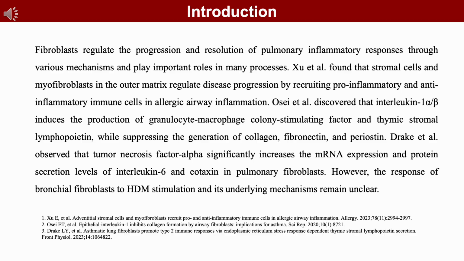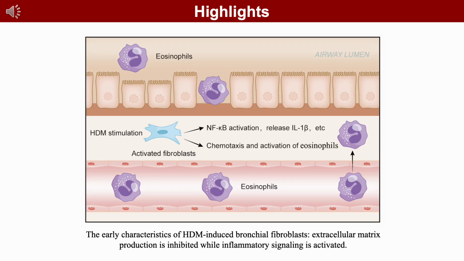Drake et al. observed that tumor necrosis factor alpha significantly increases the mRNA expression and protein secretion levels of interleukin-6 and eotaxin in pulmonary fibroblasts. However, the response of bronchial fibroblasts to HDM stimulation and its underlying mechanisms remain unclear. The highlight of this study lies in uncovering the early characteristics of HDM-induced bronchial fibroblasts: extracellular matrix production is inhibited while inflammatory signaling is activated.